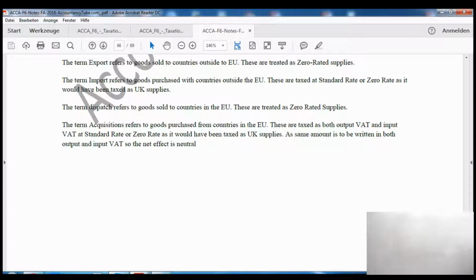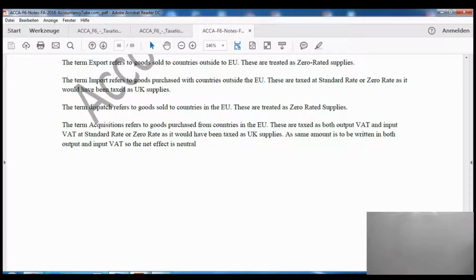Right? So as it says in the notes, the term dispatch refers to the goods sold to the European Union countries. They are treated as zero rated. The term acquisition refers to goods purchased from countries within the European Union. They are taxed as both output tax and input tax at standard rate or zero rate, as it would have been taxed in the UK. The same amount will be written in both output VAT and input VAT, so the net effect is going to be neutral. Right? So let's move forward.